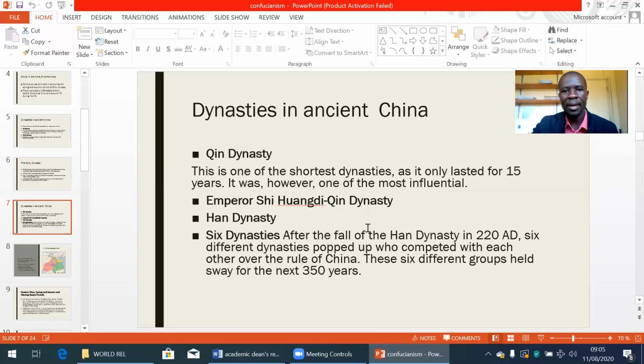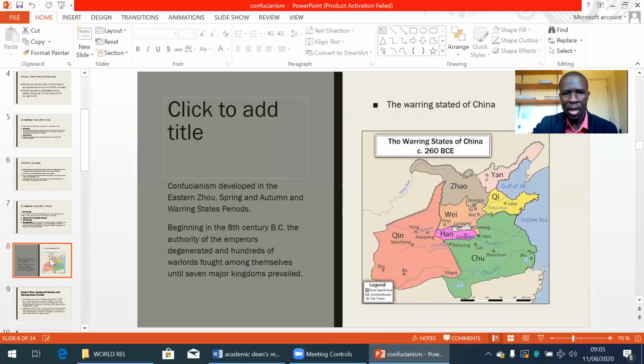Then we have the Han dynasty. Then 6 dynasties after the fall of the Han dynasty. In 220 AD, 6 different dynasties popped up, which competed with each other over the rule of China. These 6 different groups held sway for the next 350 years.